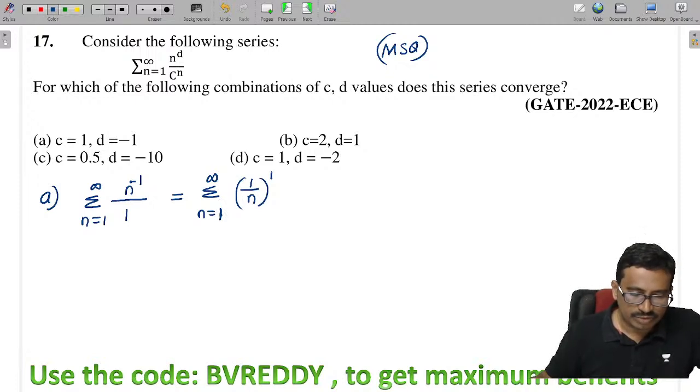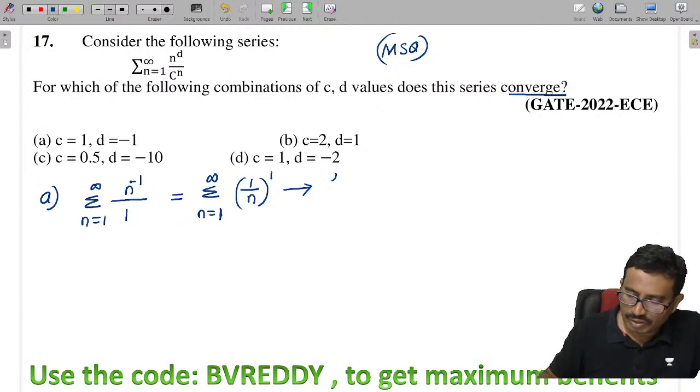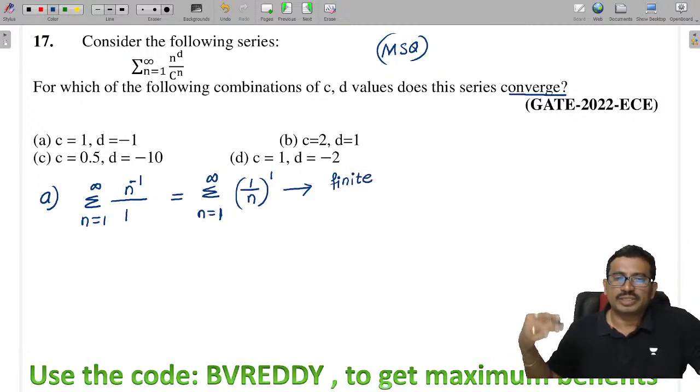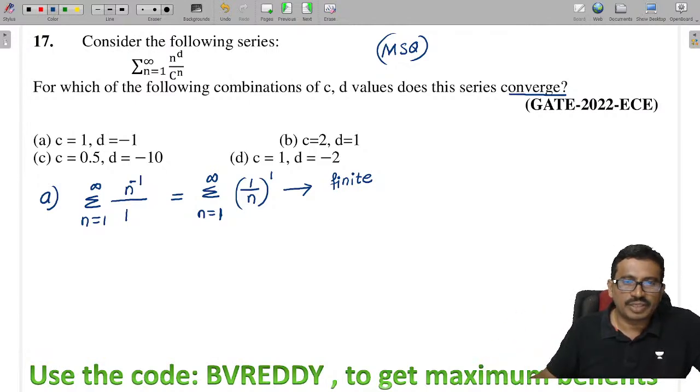So you tell me now, is this value a finite value or infinite value, tell me. So this value is finite hoga ki nahi, bolo, check karo. Now they are asking us to find which of the following converges. We need to find what now? Convergent series we should find. So is this value finite or infinite, you tell me. Is this finite or not? As n, the denominator, is increasing, the final value will decrease, na, if the denominator increases.